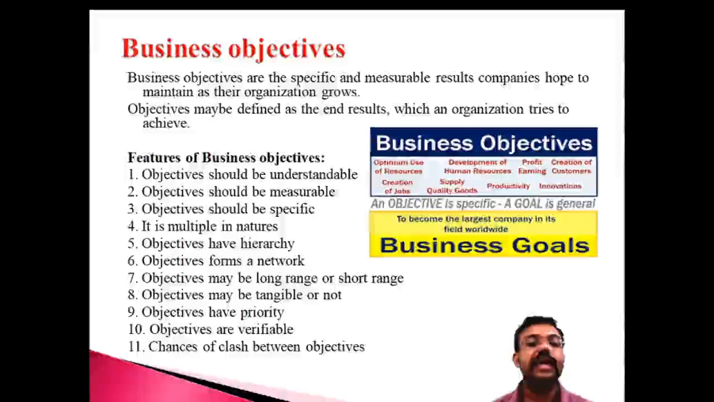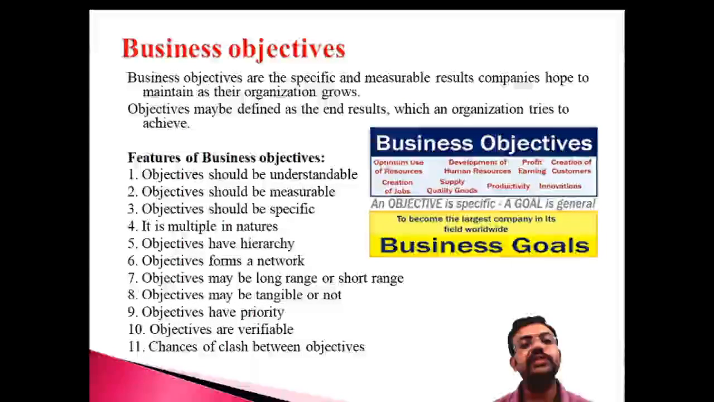So that means an objective should be understandable, measurable, and specific. It is multiple in nature, has hierarchy and network, long term and short term, and tangibility. It has priority, is verifiable, and there is a chance of clash between objectives. Suppose the government frames the objective, there may be a clash between the different objectives. These are the important characteristics of the objectives.